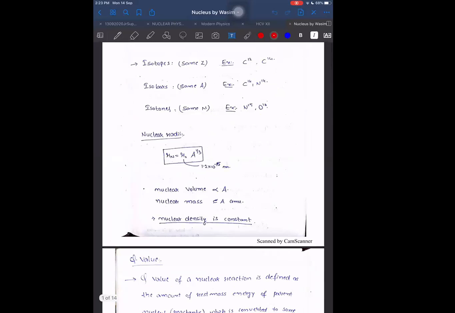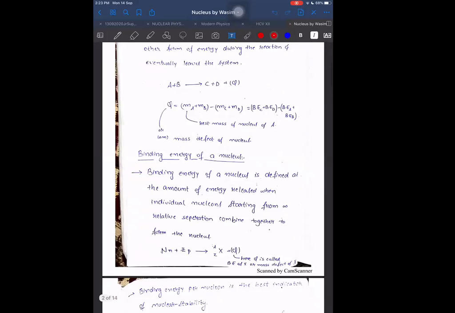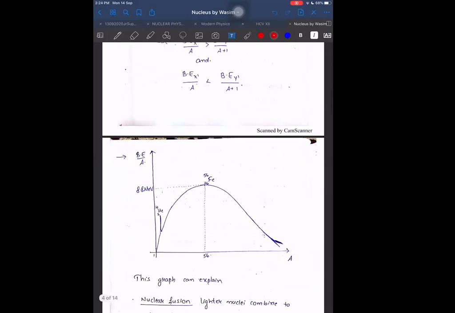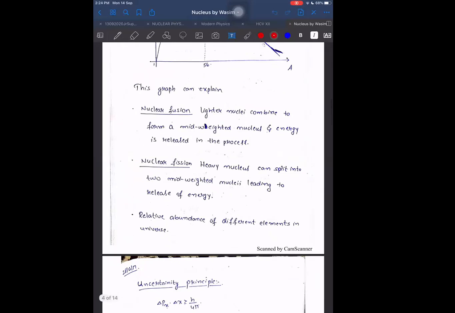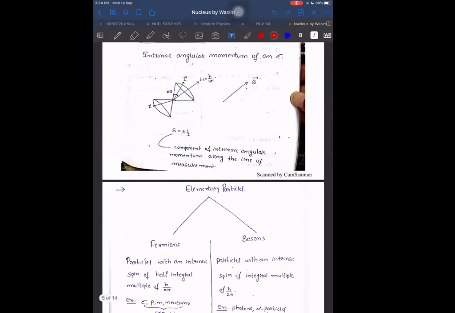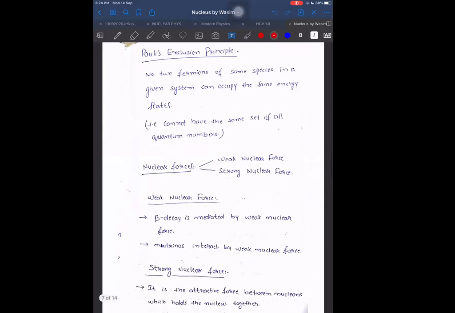Isotopes, isobars, isotones, nuclear radii, binding energy, and then uncertainty principle, spin of electron. Okay, I will share these with you.